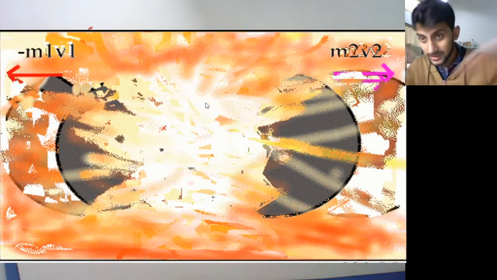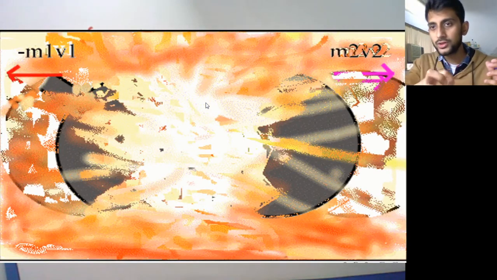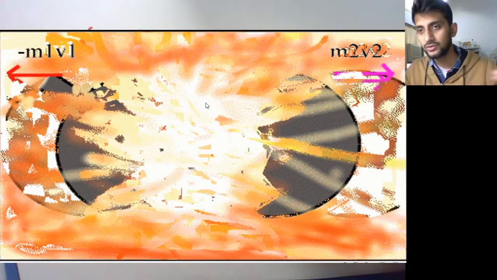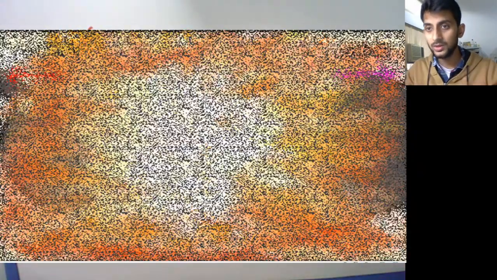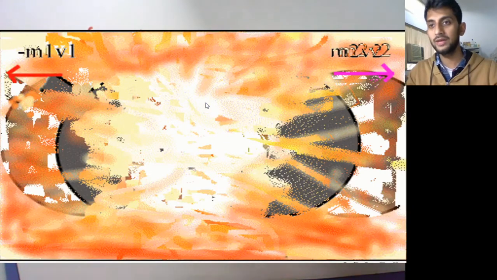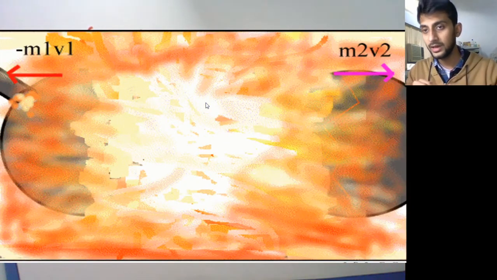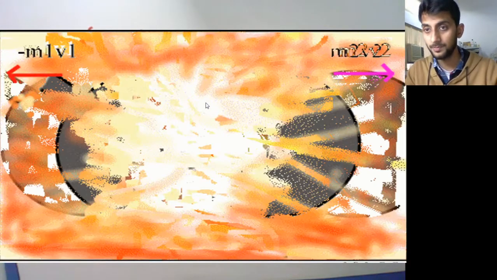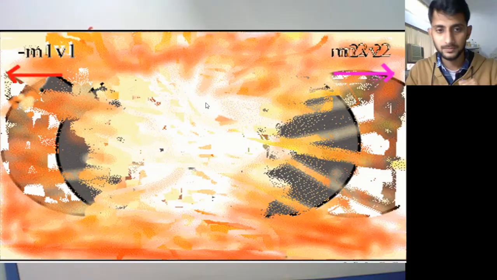But when it bursts, some of the portion goes on the right side and some goes on the left side. If m2 is going on the right side with velocity v2 and m1 is going on the left side with velocity v1, then m1 v1 plus m2 v2 should be equal to 0. That is conservation of momentum.